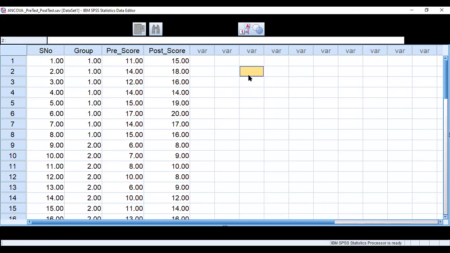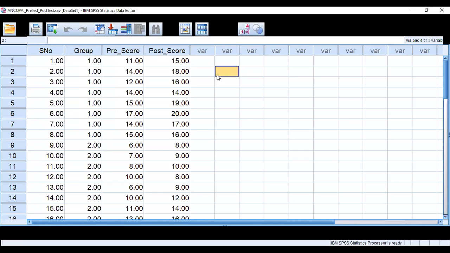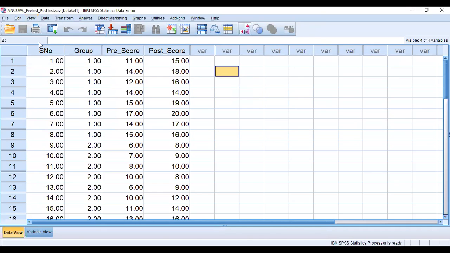Okay, this data shows a comparison of pre-test score and post-test score between three groups. Suppose there are three groups: group 1, group 2, group 3.